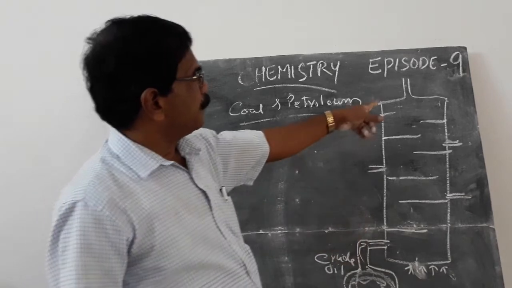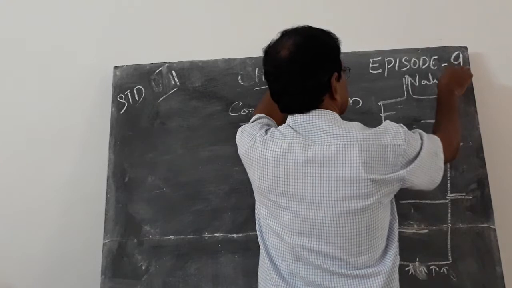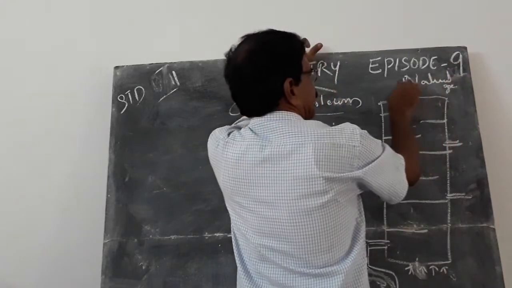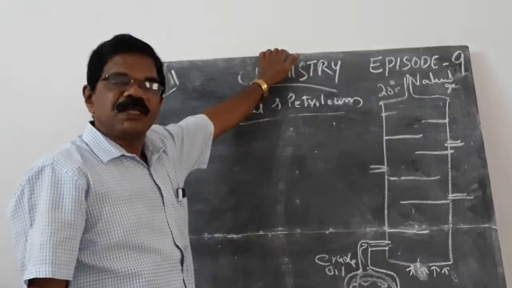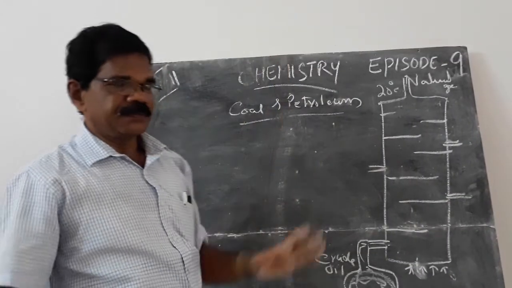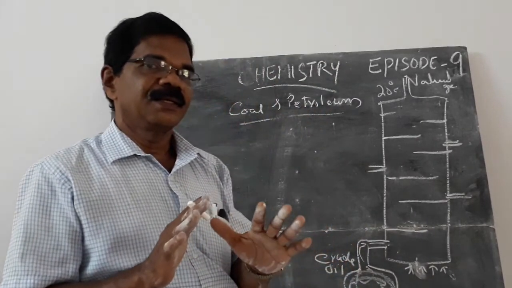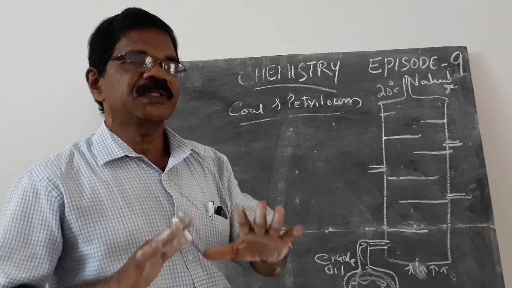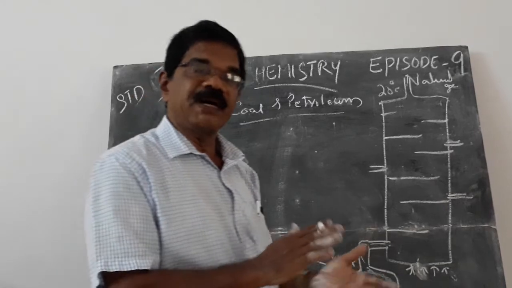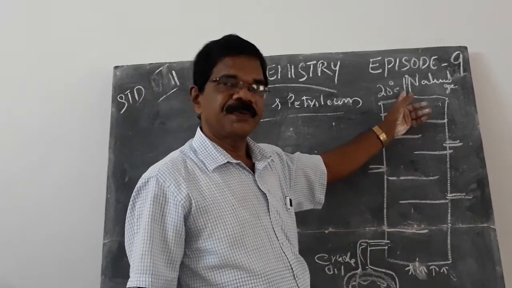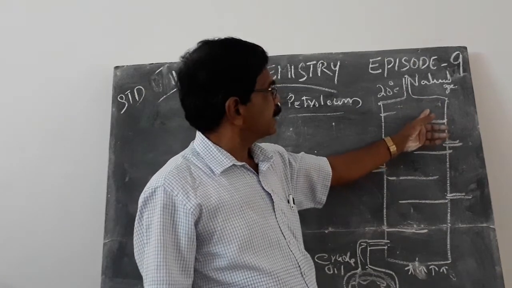Then at the top we get the natural gas. Its boiling point is 20 degrees centigrade. So on heating the crude oil slowly, the constituent whose boiling point is very low is evaporated first and goes to the top. Then comes another, which is slightly higher than the natural gas.